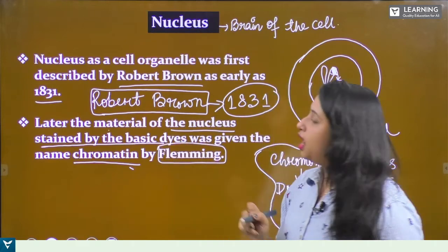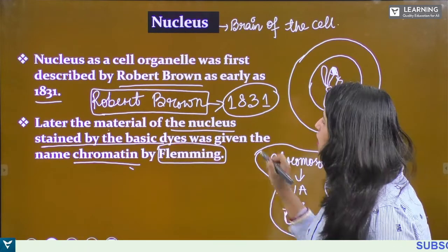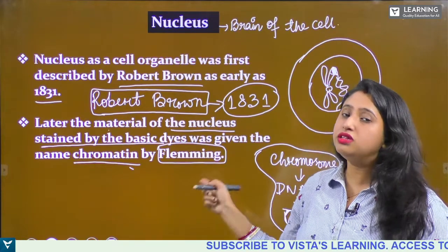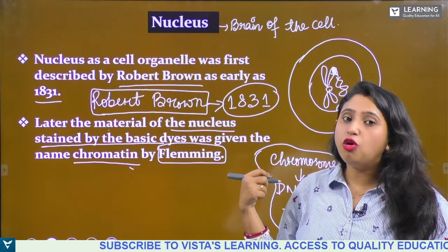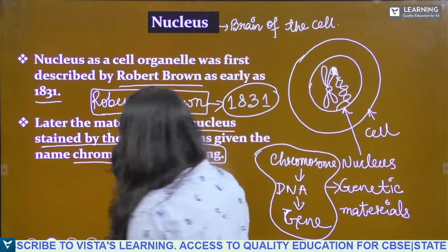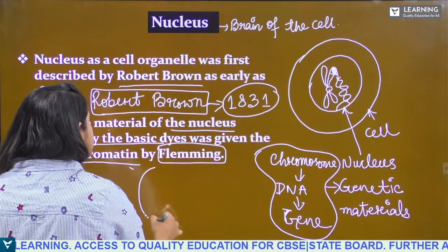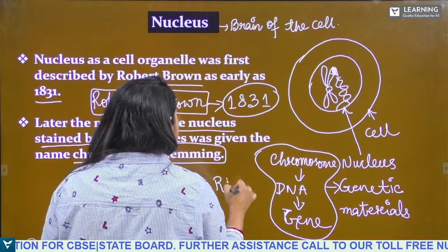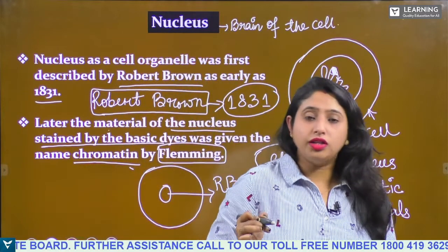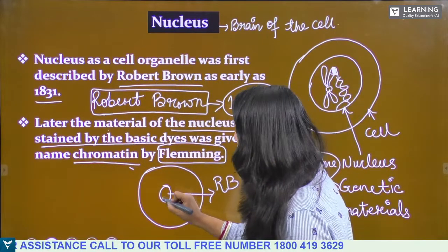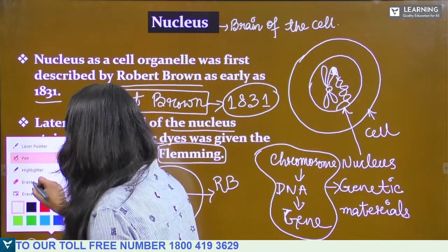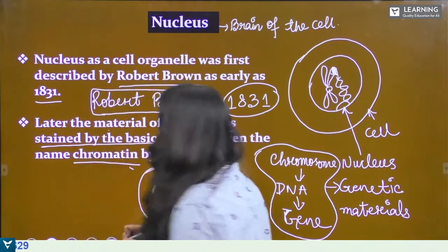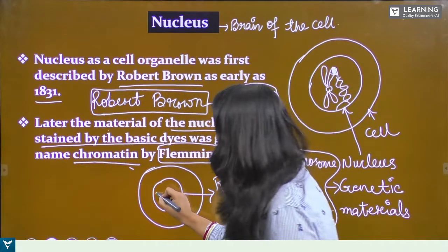So after that, the nucleus was stained by the dyes, and Fleming is the scientist who found the chromatin inside the nucleus. First Robert Brown found the nucleus, and after that, inside the nucleus, Fleming found chromatin.